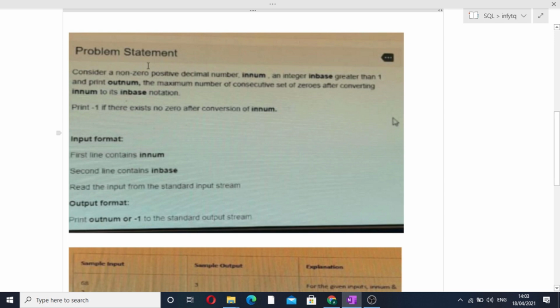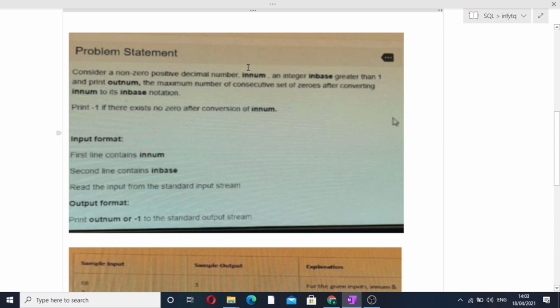Okay, so the question is: consider a non-zero positive decimal number enum and an integer inbase greater than 1, and print outnum, the maximum number of consecutive set of zeros after converting enum into its inbase notation. Print -1 if there exists no zero after conversion of enum. Okay, so we are given two numbers, that is, first is enum and second one is inbase. We have to convert this enum into this base.